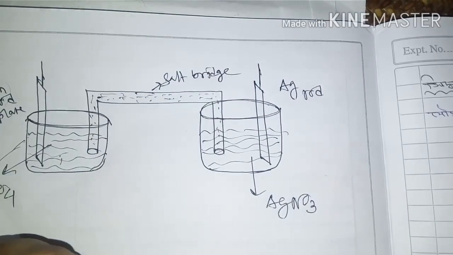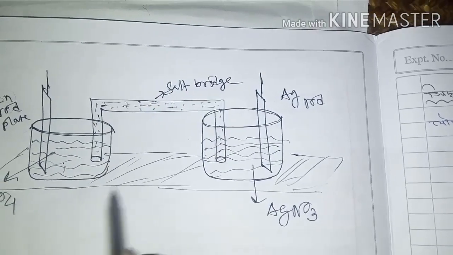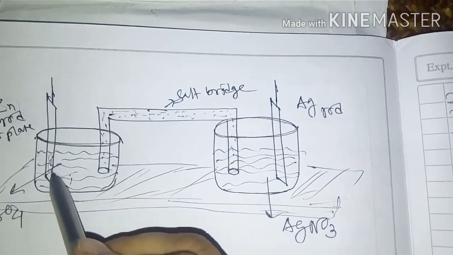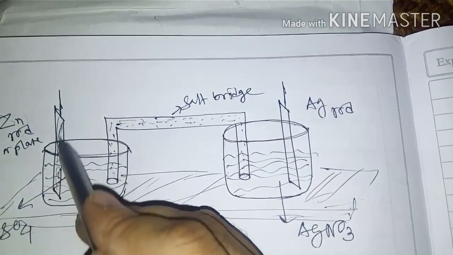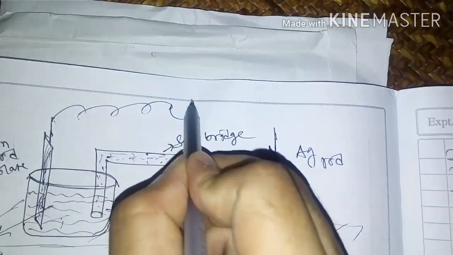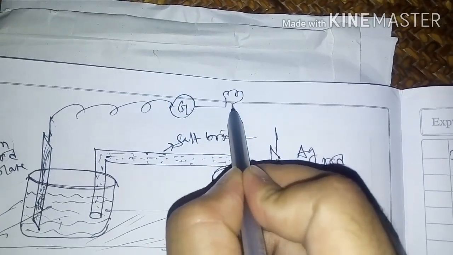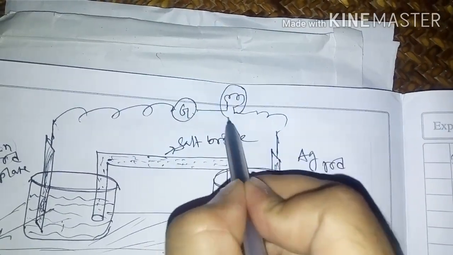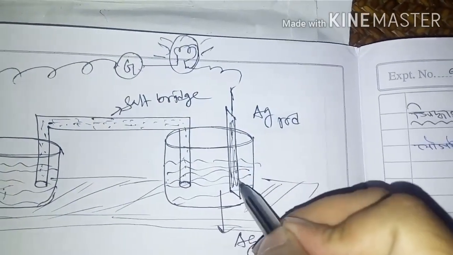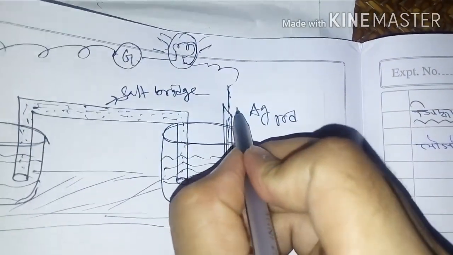You can make this one a table. The silver rod is partially immersed, and one wire is there, and one galvanometer, and one bulb. Now this bulb is glowing.